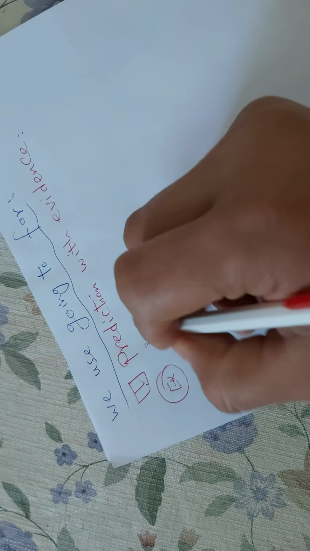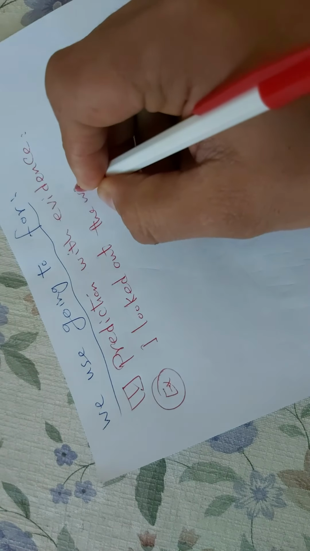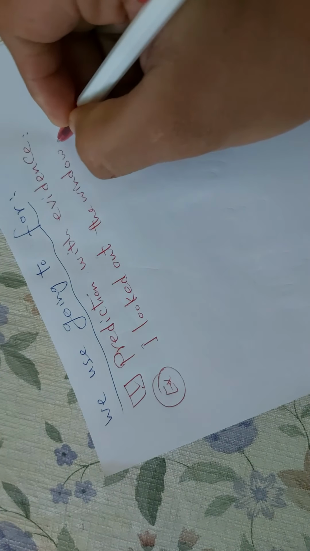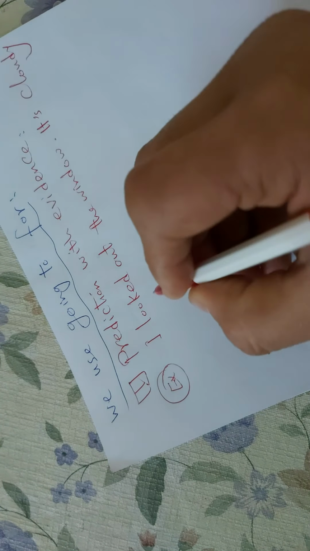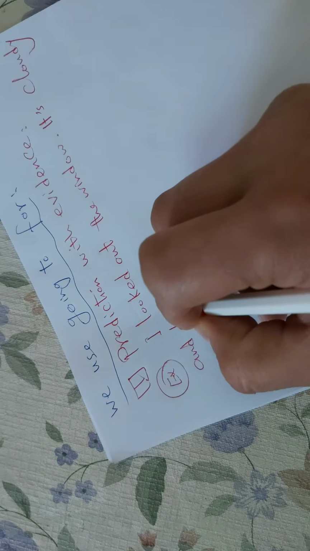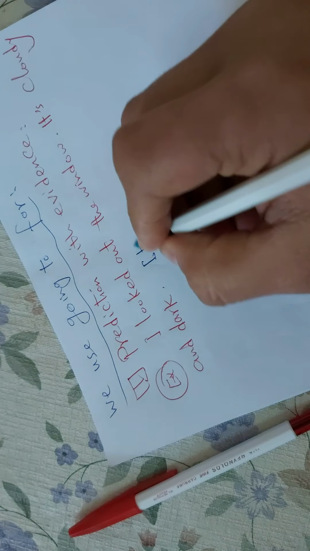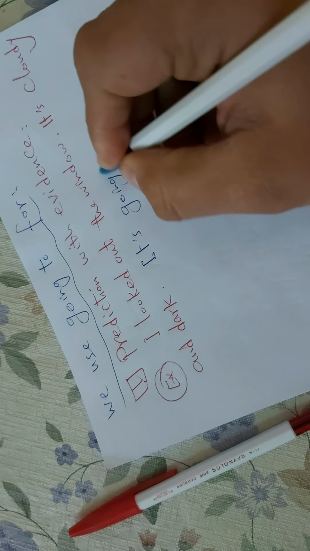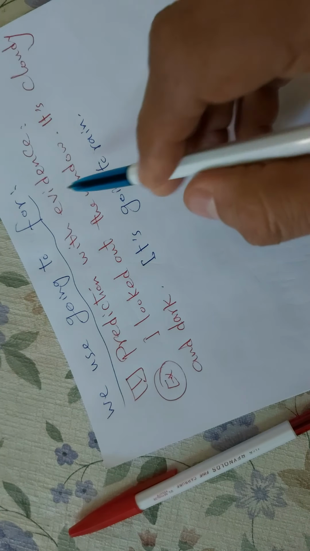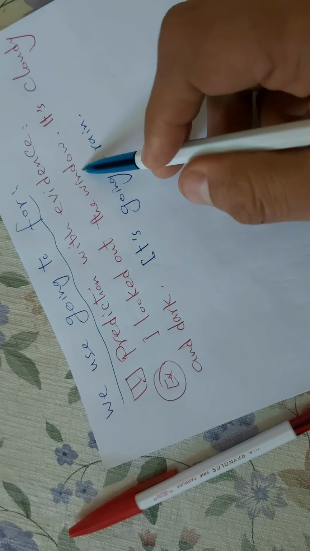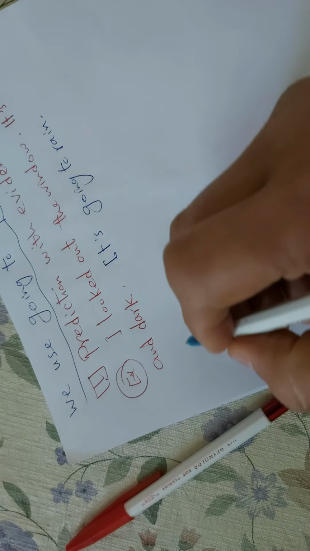For example, when I say I looked out the window, it's cloudy and dark, so I say it's going to rain. You can use going to here. Why? Because we have evidence here. When I looked out the window, I saw clouds and darkness. Okay, understand now?